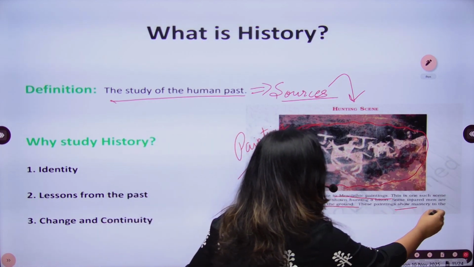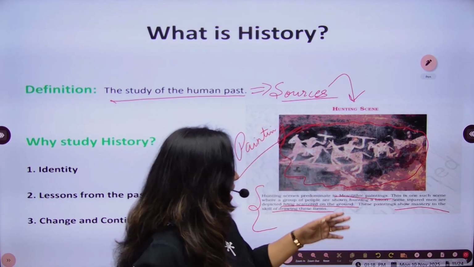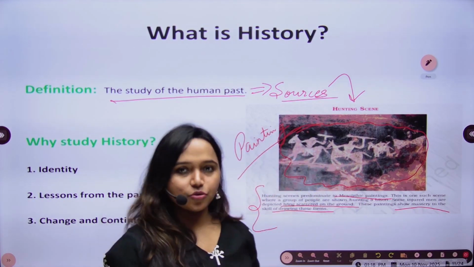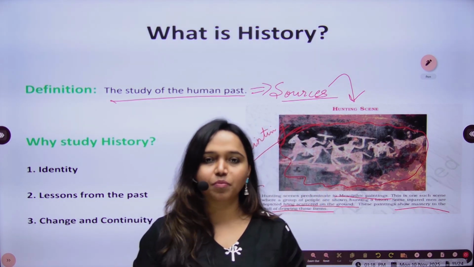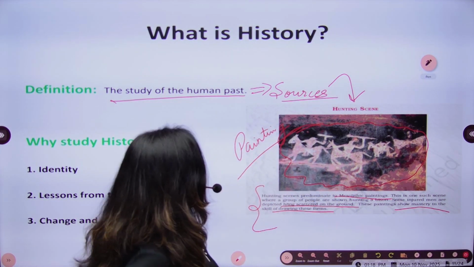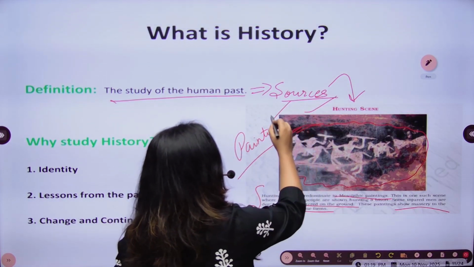Then these paintings show mastery in the skill of drawing these forms, because they were drawn in the Mesolithic era and we are seeing them today. So can you imagine the kind of skill the person who drew this image must have had at that point of time? Okay, so this was a hunting scene and this is a kind of source which is a painting.